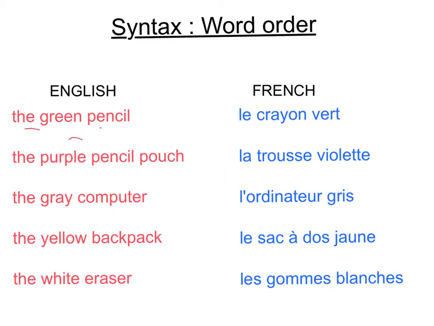La trousse, feminine, we have the feminine form of purple. Ordinateur, masculine form of gray. Gomme is feminine, and in this case it's also plural, and we've made it feminine plural at the end here. So, to recap, colors, just like many, in fact, I'm just going to say most adjectives, go at the very end of the noun.